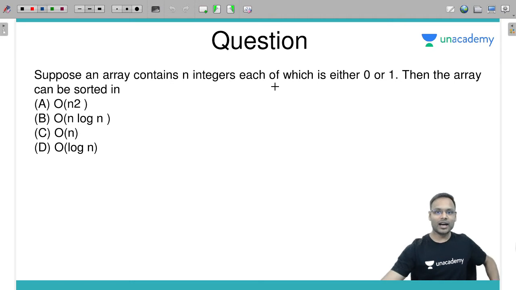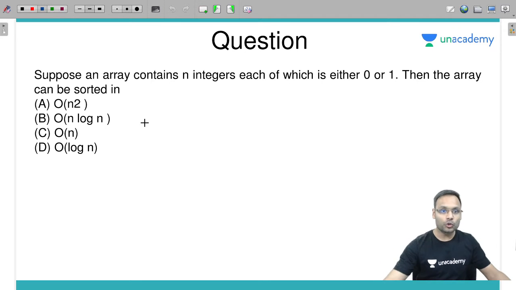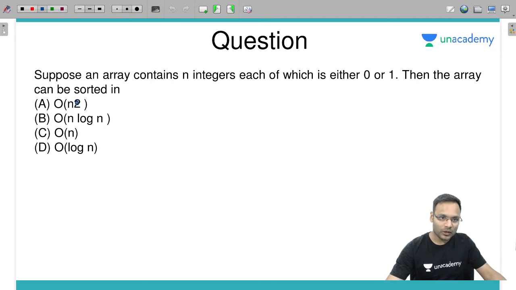Let's move ahead. The next question is very easy. I want you to give the answer of this question. It should be n square. Okay, let me rewrite it. Big O of n square.